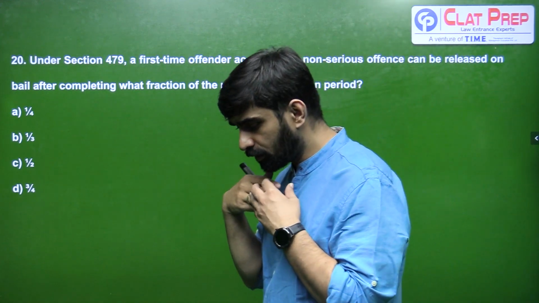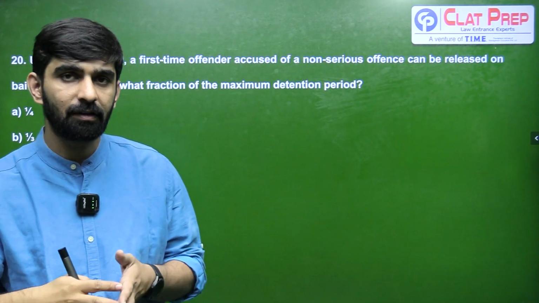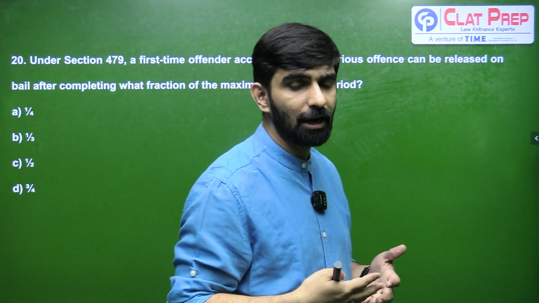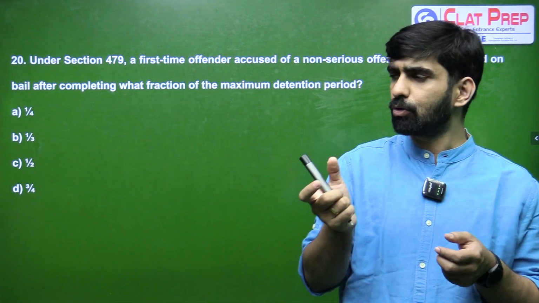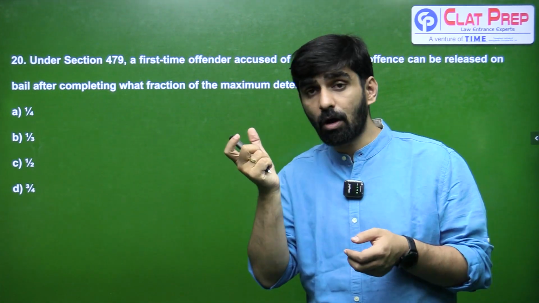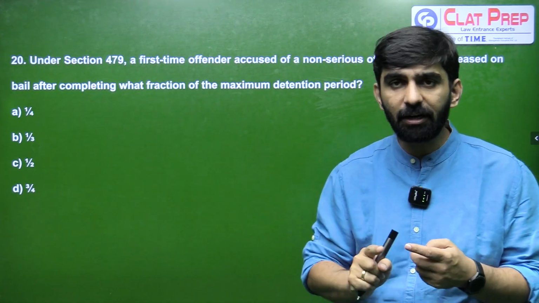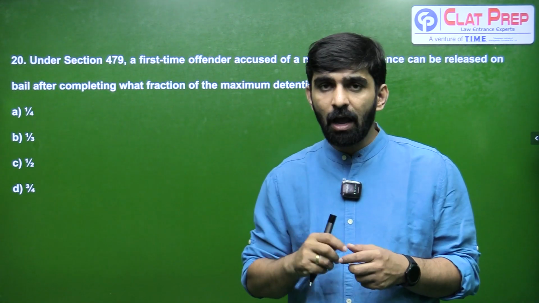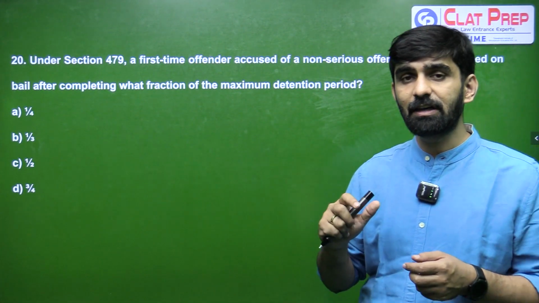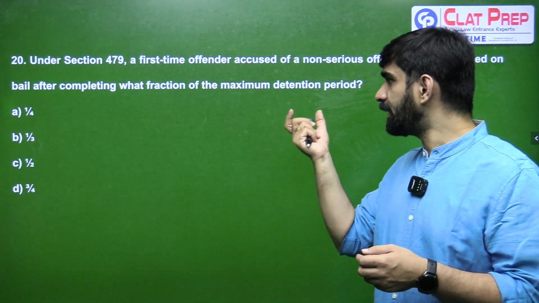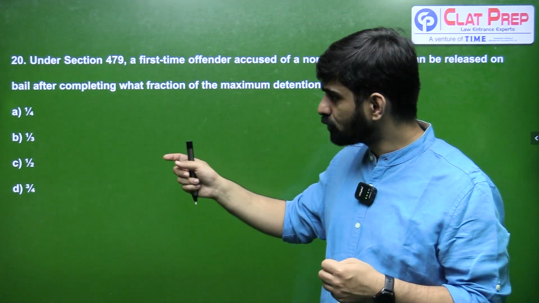So there is a specific provision, section 479, for undertrial prisoners who have completed a minimum amount of their detention period, in which case they become eligible for mandatory bail under section 479. In case of first time offenders, the maximum detention which they have to complete is actually 1/3.